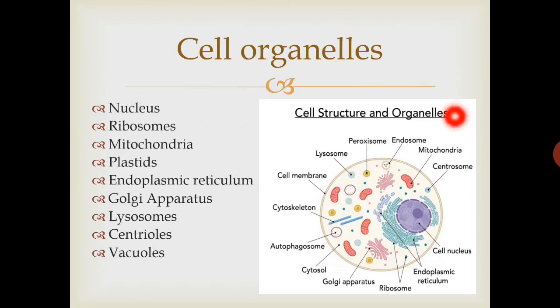Now let's discuss one by one cell organelles. The major organelles that are present in a cell, mainly in a eukaryotic cell, are nucleus, ribosomes, mitochondria, plastids, endoplasmic reticulum, Golgi apparatus, lysosomes, centrioles, and vacuoles. We have already studied each of these organelles in detail. In this video we will study their brief function. This is a diagram of eukaryotic cell, plant cell.